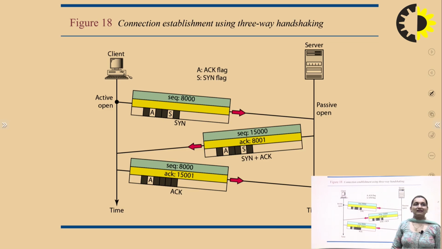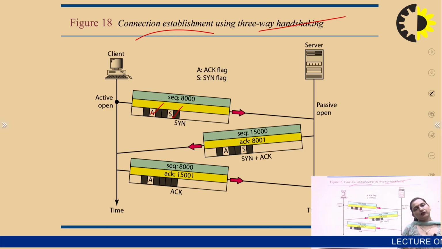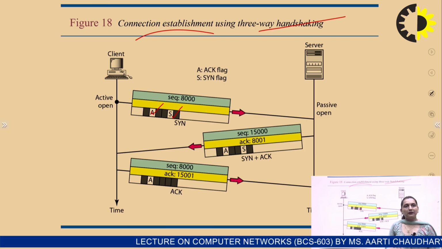So we will see the 3-way handshaking protocol used in TCP/IP, starting with the acknowledgement and synchronous parts. This is the acknowledgement A and this is synchronous S. Both are active because this is the connection establishment part. When we use a connection oriented approach, the first part is connection establishment, the second part is data transfer, and the third part is terminating that connection.